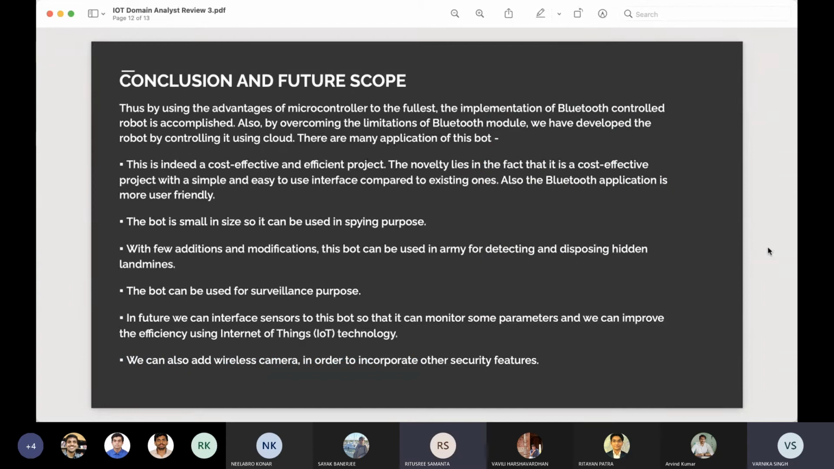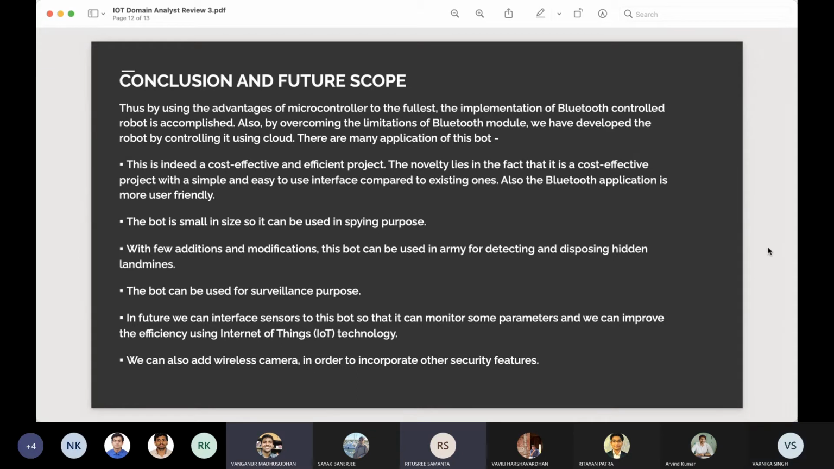So with this, we come to the conclusion. By utilizing the advantages of the microcontroller to the fullest, the implementation of the Bluetooth controlled robot was accomplished. Also, by overcoming the limitations of the Bluetooth module, we developed the robot by controlling it using the cloud. And there are many applications of this board. The novelty lies in the fact that it is a cost-effective project with a simple and easy to use interface compared to the existing ones. Also, we know that the Bluetooth application is much more user-friendly.